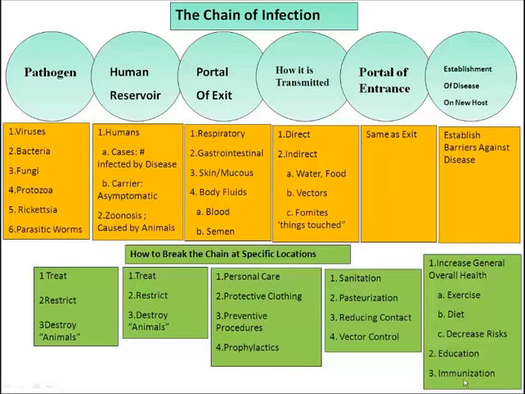If someone has a disease that's very contagious, we may isolate them, restrict them in some way. From human reservoir to portal of exit, we can do some of the same things. Again, we will treat, restrict, and destroy whatever it is that's causing it. Of course, we don't destroy humans. We usually isolate them if they have some highly contagious disease. The portal of exit, where the respiratory tract, the gastrointestinal, the skin, mucus, and body fluids are concerned, we usually tell you we've got to make some way that it can't go to the other person.